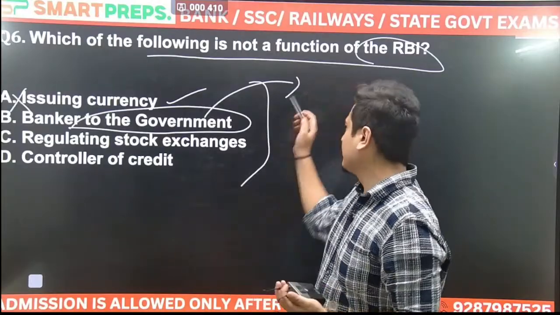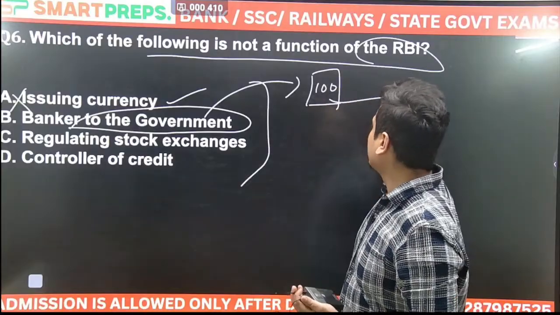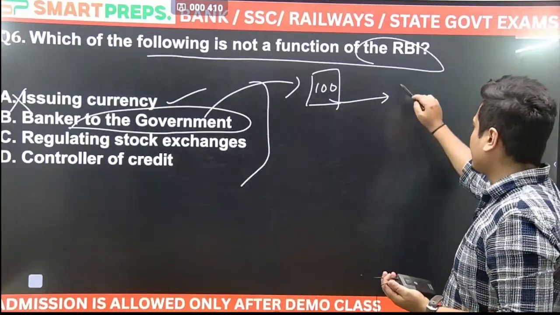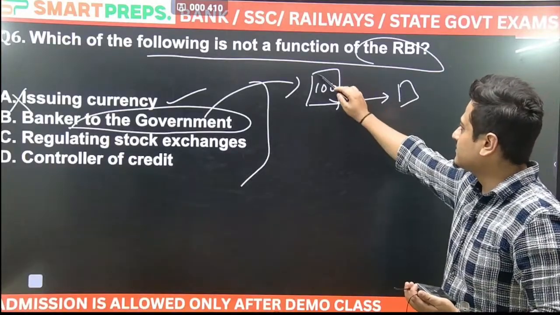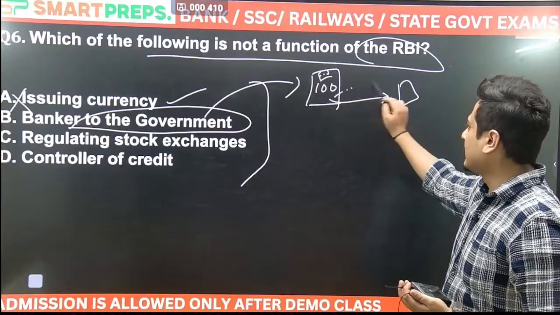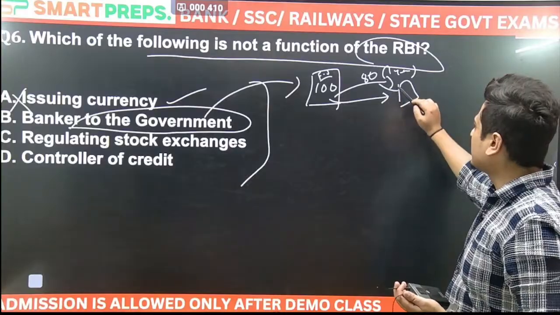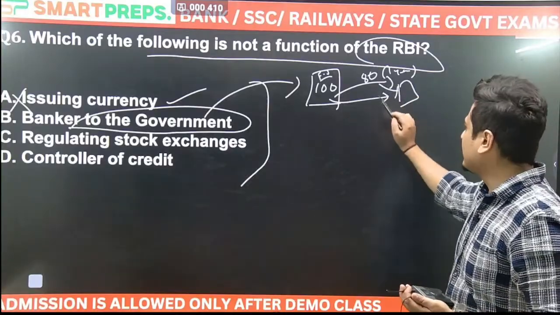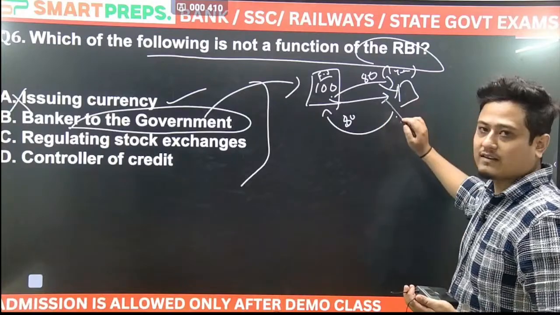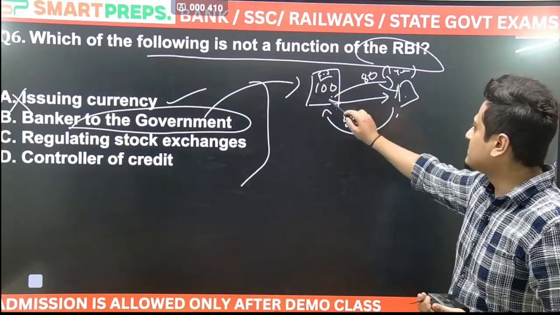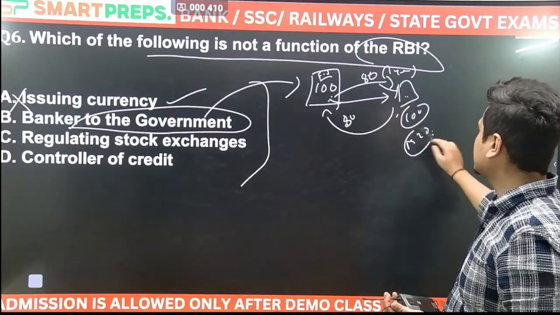ठीक है, बॉन्ड मतलब सिंपल टर्म्स में, आई टोल्ड यू, यहाँ पे लिखा है 100 रुपए, ये आरबीआई इशू करेगी. If I buy this, the face value is 100 rupees, but they are giving it to me at 80 rupees for 1 year. I just have to keep it, I don't have to do anything. So I am giving them 80 rupees, and I am buying this bond for 1 year. After 1 year, I will give them this bond and I will get from them 100 rupees. That means I am making a profit of 20 rupees.